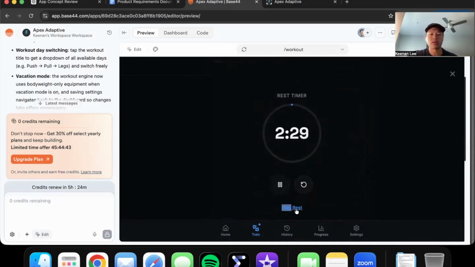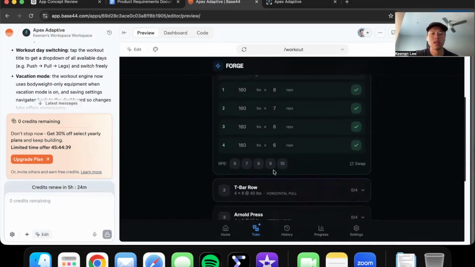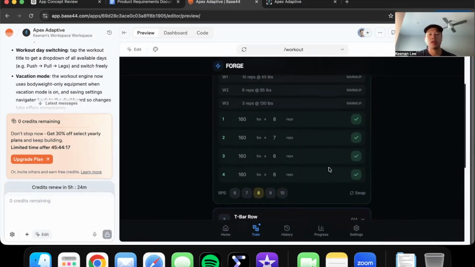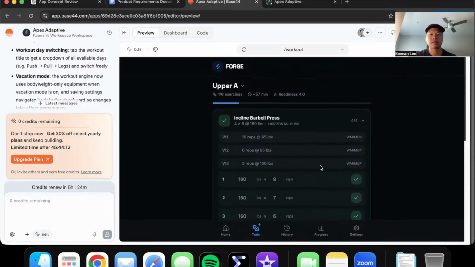Then I just complete all of this, right? So check, check, check. Perfect. 8, 7, 6, 6. And then I gotta rate my RPE. This is my rating of perceived exertion. Basically out of 10, 10 being the hardest, I can't do another one, then I would rate it a 10. But I think for me, if I went 8, 7, 6, 6, I still stayed within the recommended rep range. I say I go for around an RPE 8 or 9, say 8. Perfect. Incline barbell bench press is done.